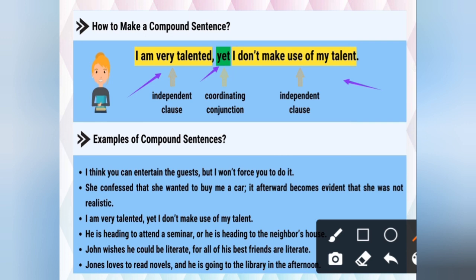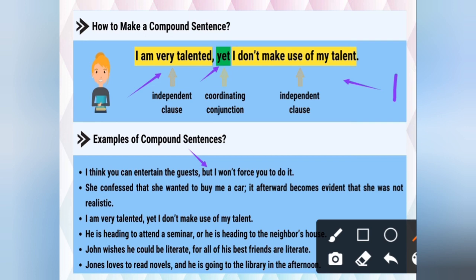Now see some examples. I think you can entertain the guest, but I won't force you to do it. Again, the same. First of all, you have to see two things. The first thing is what conjunction is given. If a FANBOYS conjunction is given, then that will be your compound sentence. If a conjunction is not given, then you have to see that both sentences are independent. Here the conjunction but is given clearly, so that's why this is a coordinating conjunction and compound sentence.